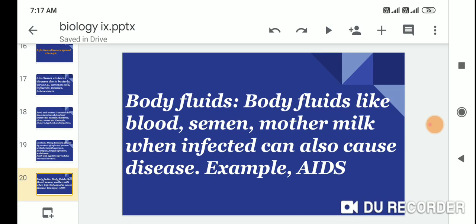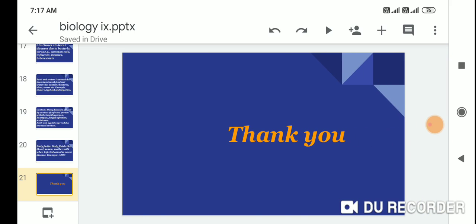Body fluids: body fluids like blood, semen, and mother's milk, when infected, can also cause disease. Example, AIDS. So dear students, today this topic is complete.